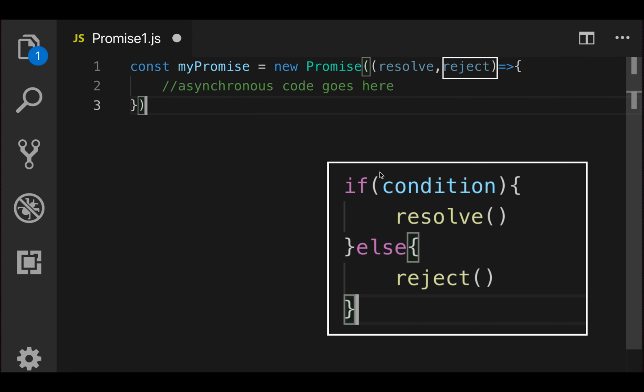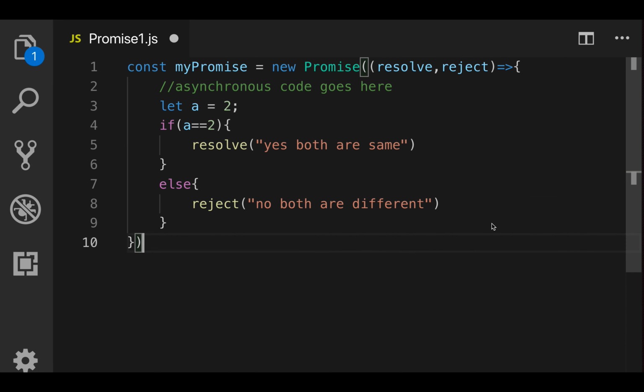This asynchronous code will have a condition. If the condition is satisfied, the promise will be resolved, or else the promise will be rejected. Here we have a fully written promise with a variable a initialized with 2 and a condition to check if a is equal to 2. If so, the promise will be resolved with the message "yes, both are same". If not, the promise will be rejected with the message "no, both are different". The message you pass to the resolve or reject function can be anything. It need not always be a string. It can be an object, a function, anything.